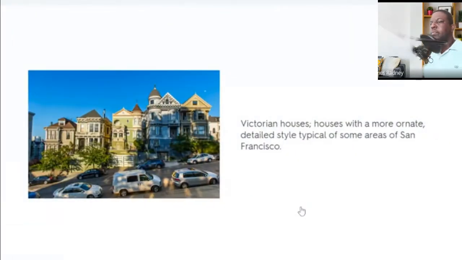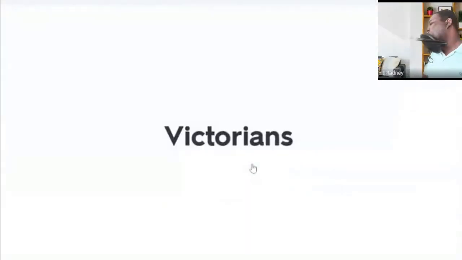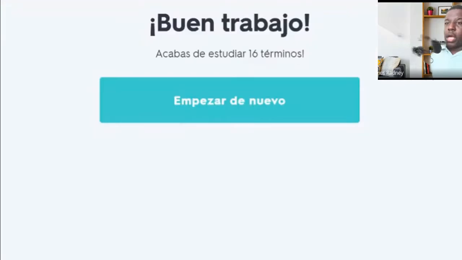Victorian houses. Houses with a more ornate, detailed style typical of some areas of San Francisco. What is this? Victorians. That is a style. Okay, guys, very good. Excellent job. We are going to practice this.